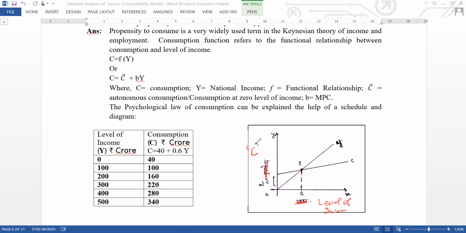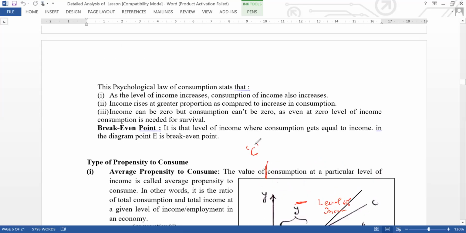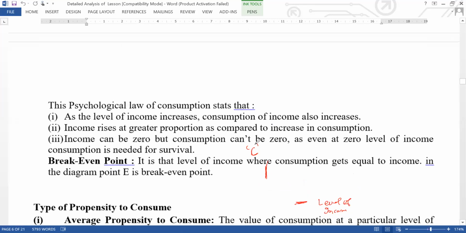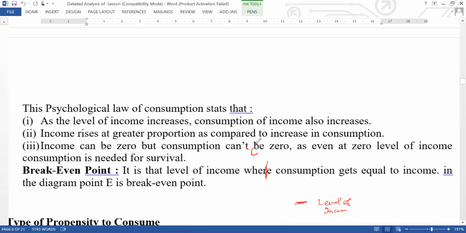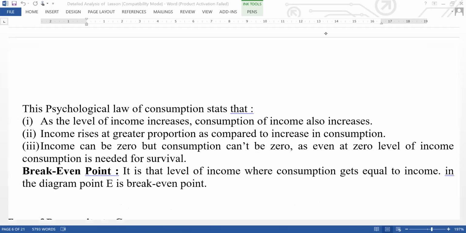So what is the conclusion from this? The most important findings of the psychological law of consumption of Keynes: the first point is that as the level of income increases, consumption also increases.